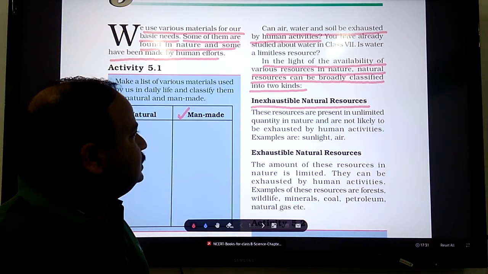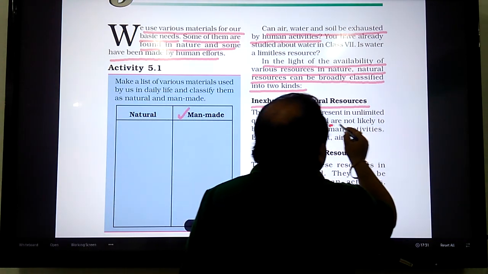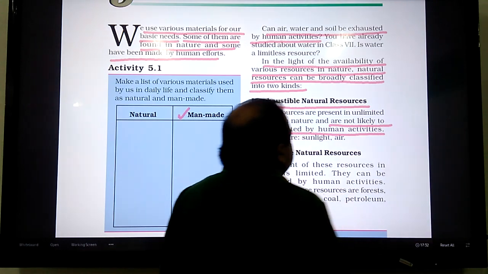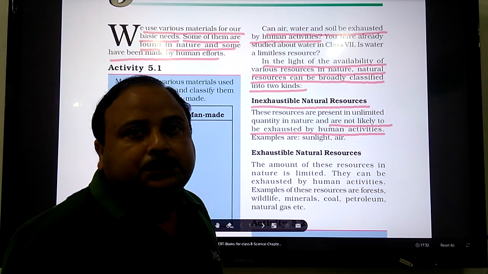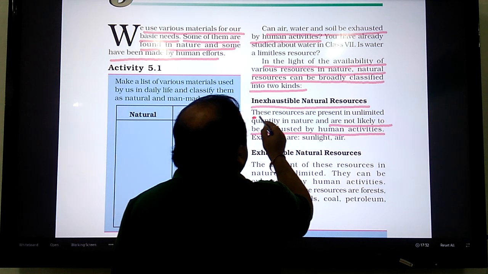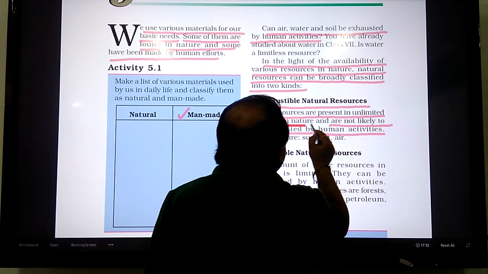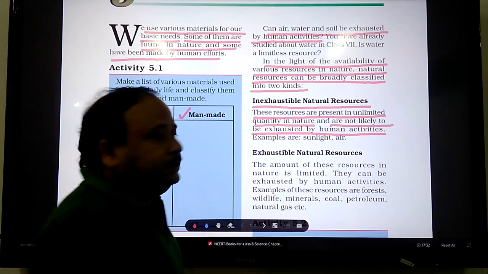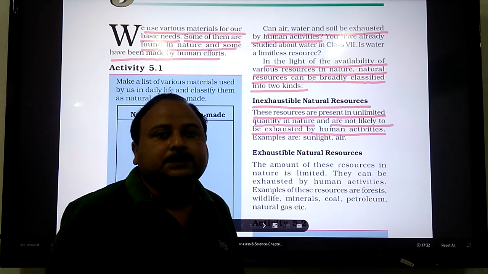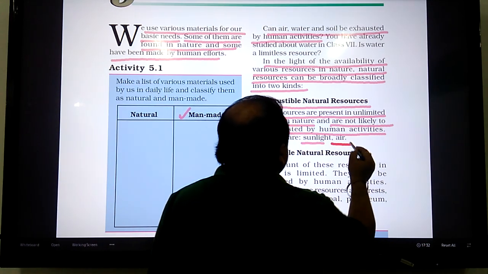Inexhaustible natural resources are those natural resources which are not likely to be exhausted by human activities. Means they will never get finished due to human use. Because these resources are present in unlimited quantity in nature. In this list of inexhaustible natural resources, you can include sunlight and air.